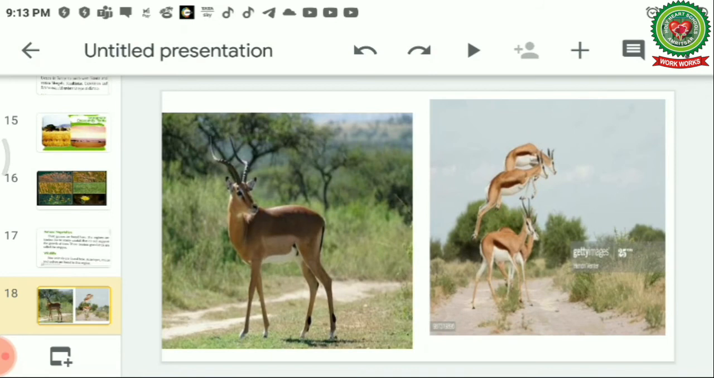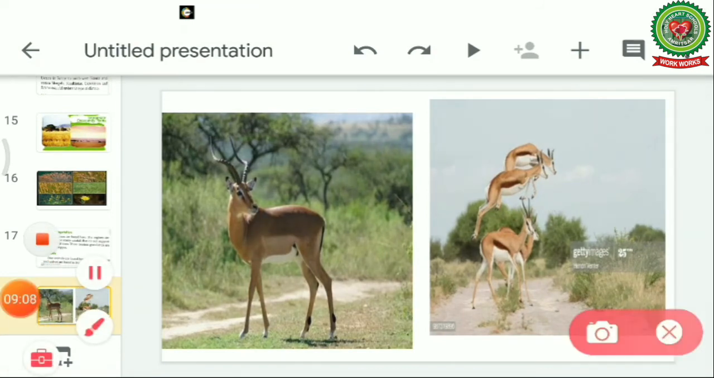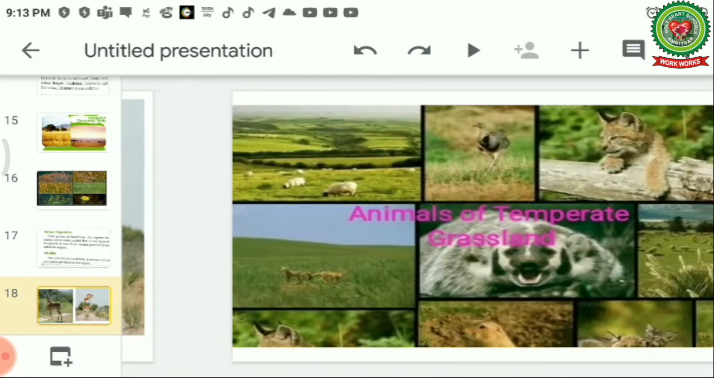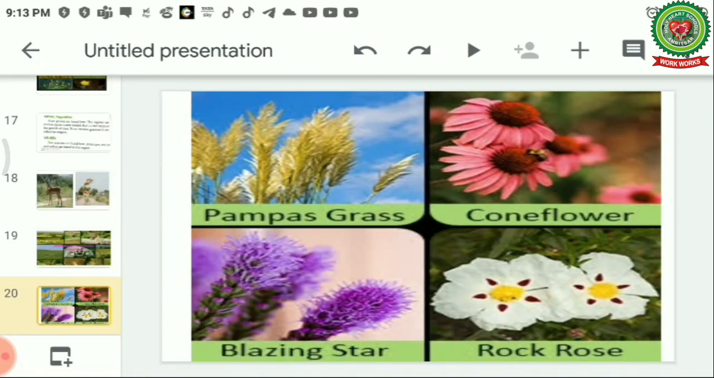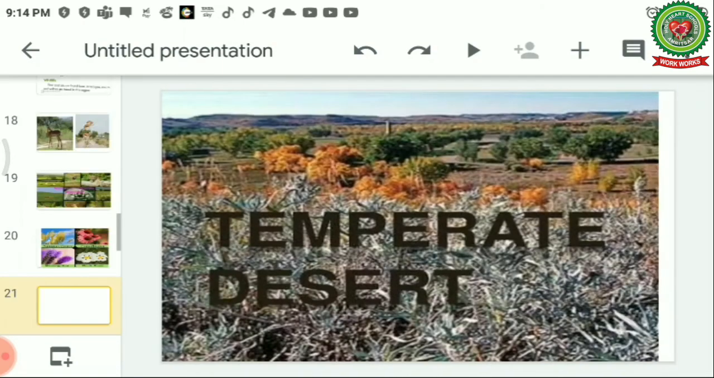Now you can see this is a picture of an antelope, which is found over here in the temperate grasslands. Both these pictures are of antelopes. These are all the animals which are found over here in the temperate grasslands. These are some flowers which grow during the rainy season, or sometimes in the winters when it gets little rain, and they have different names like pampas grass, coneflower, blazing star and rock rose. These are all different small flowering plants which grow in the grasslands.